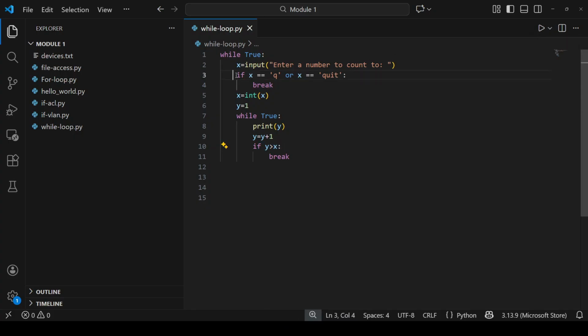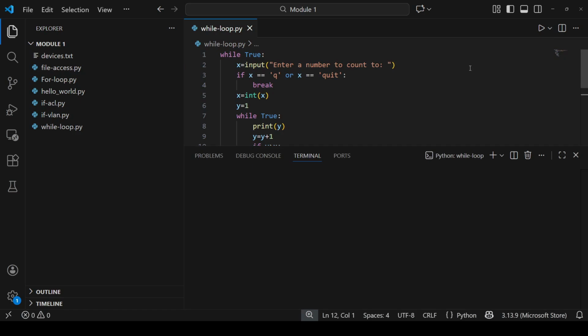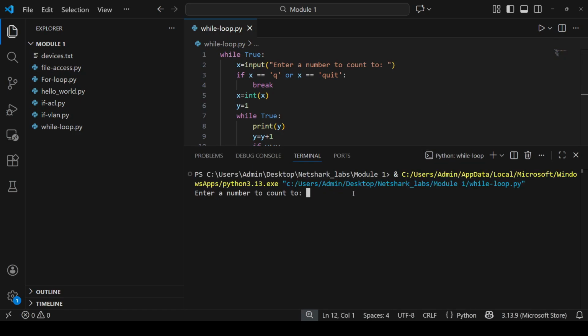Let's enter something to satisfy this condition. Instead of an integer, I will enter q or quit. See, there is no printing of integers, because when I enter q, the next statement is true. Once this is true, the control goes to break, and here the loop gets broken.